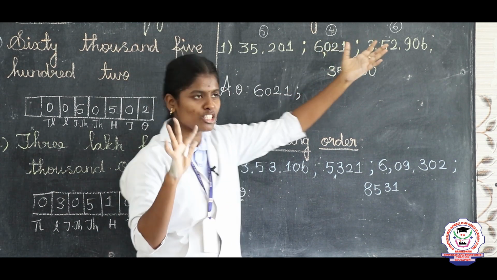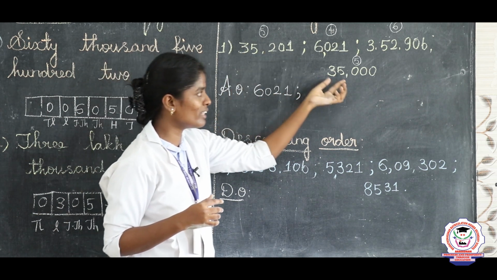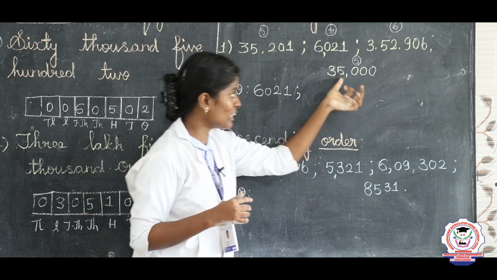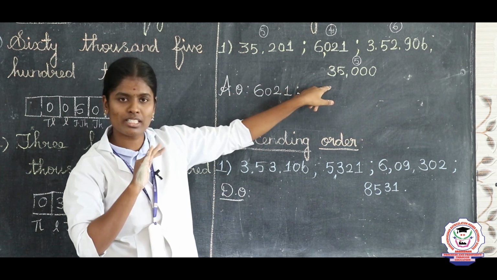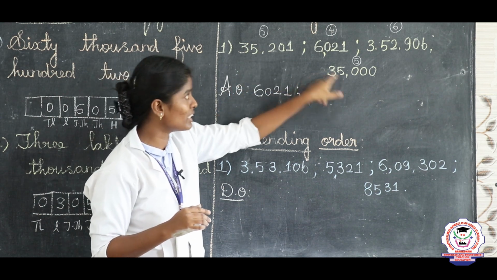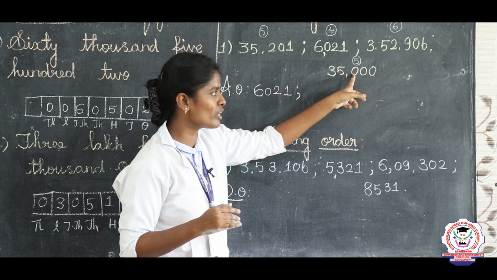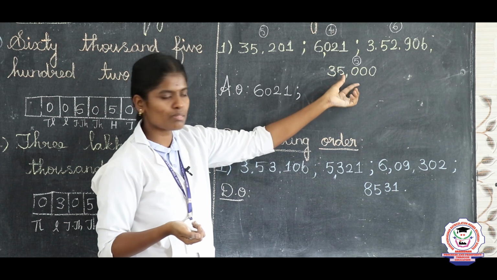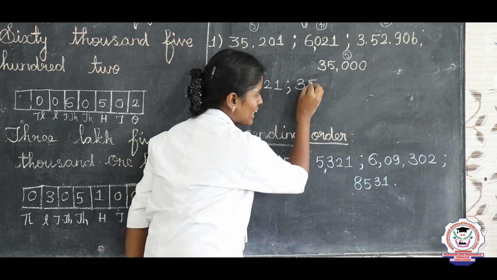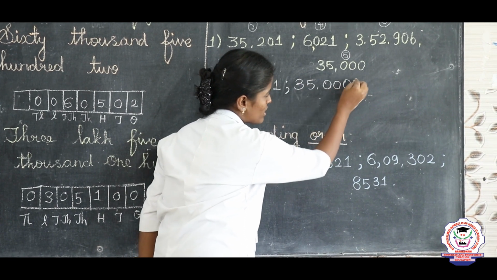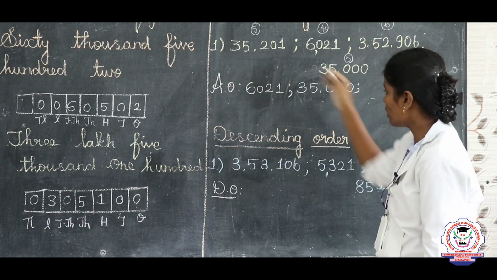Next you will take the 5-digit numbers. Here we have two 5-digit numbers: 35,201 and 35,000. First you compare the first digit. Both are the same. Next you compare the second digit. The second digit is also the same. Next you compare the third digit. Here 2 is there, here 0 is there. Which one is the smaller number? 0 is the smaller number. So our next smallest number is 35,000. So write here 35,000. Clear? So next, what is your next smallest number? 35,201.